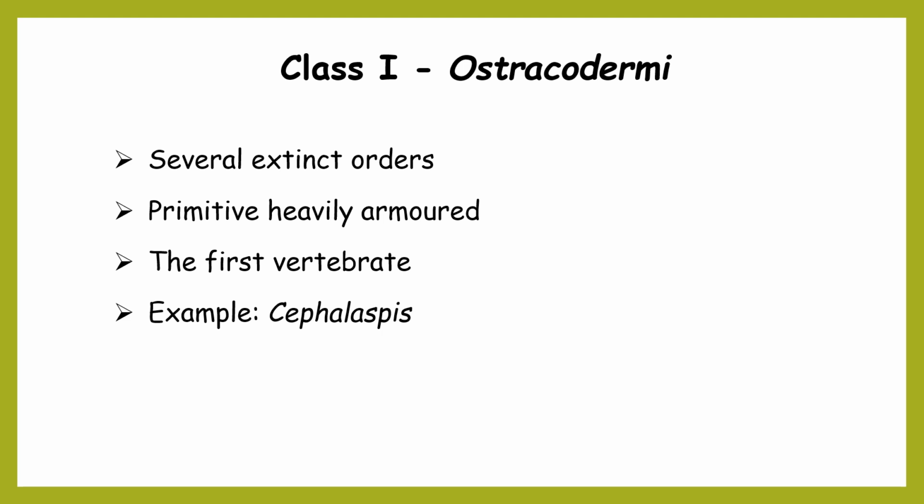Class 1, Ostracodermi. Almost all of this class includes several extinct orders. They are very primitive, but they are heavily armoured.